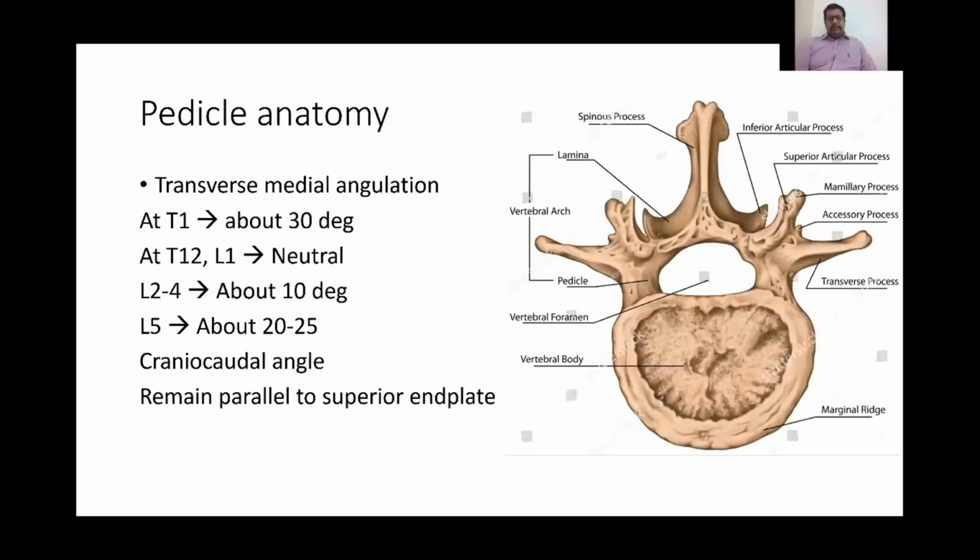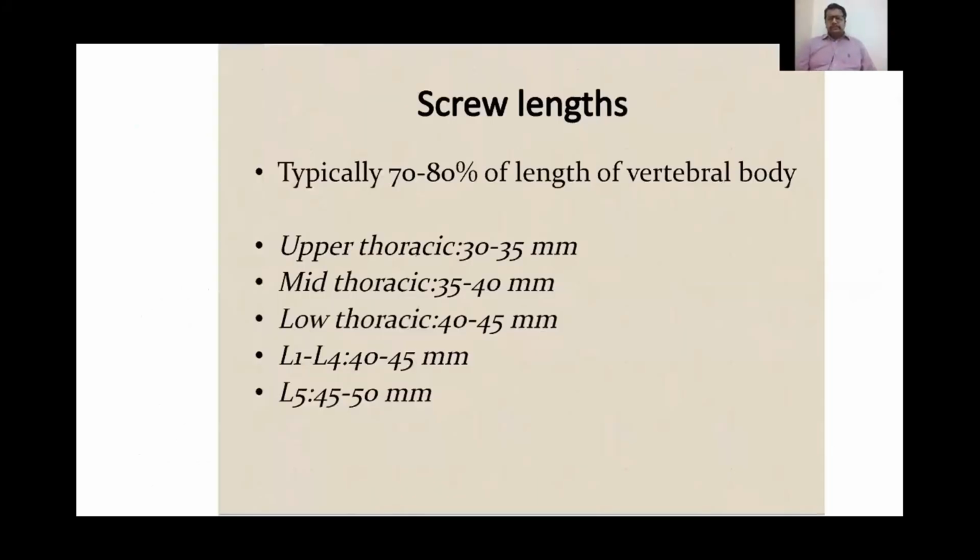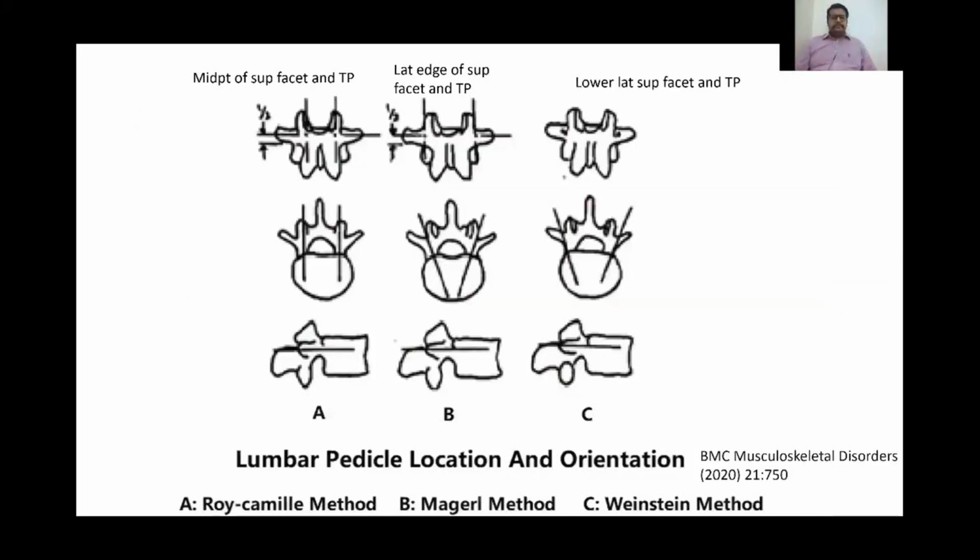So, pedicle anatomy. The pedicle is simply the part of the bone which connects the vertebral body with the posterior elements. In the upper lumbar spine, the transverse medial angulation is about 10 degrees, whereas in the lower lumbar spine it's more like 20 to 30 degrees. The craniocaudal angle is usually parallel to the superior end plate, and screws are typically 70 to 80% of the vertebral body. There are three methods of lumbar pedicle location and orientation: the Roy-Camille, Magel, and the Weinstein method.